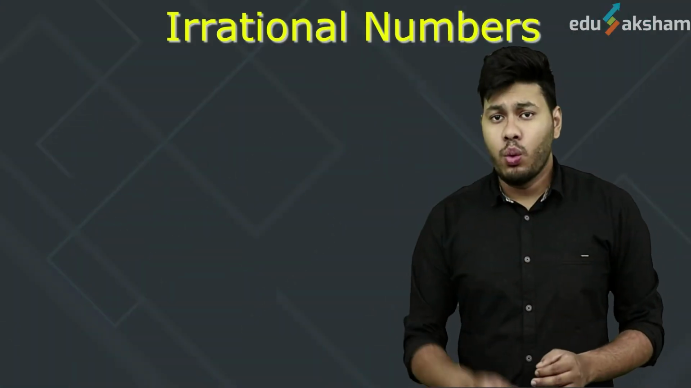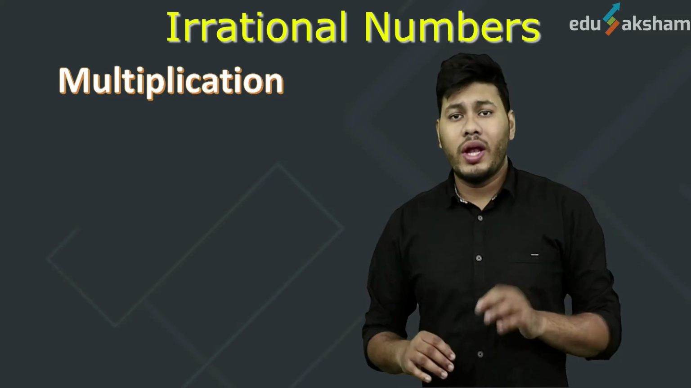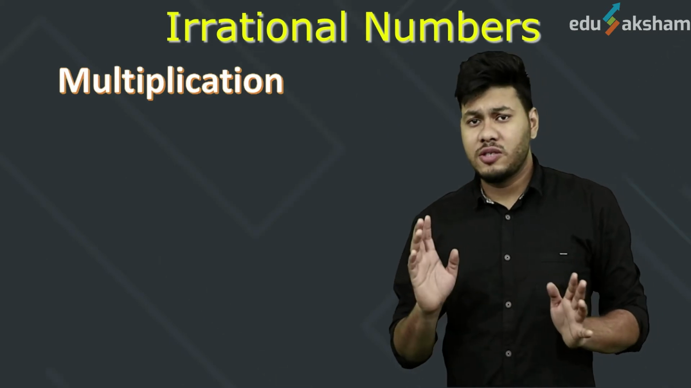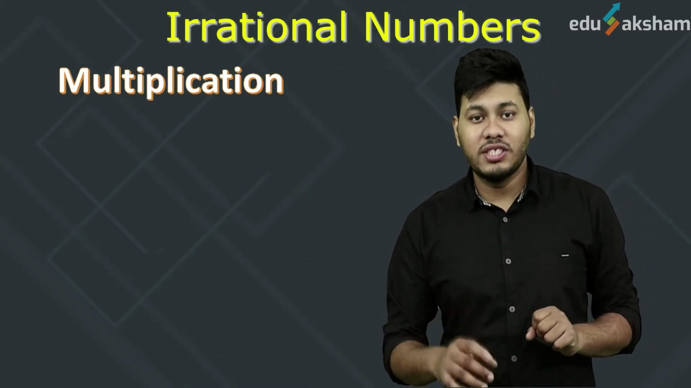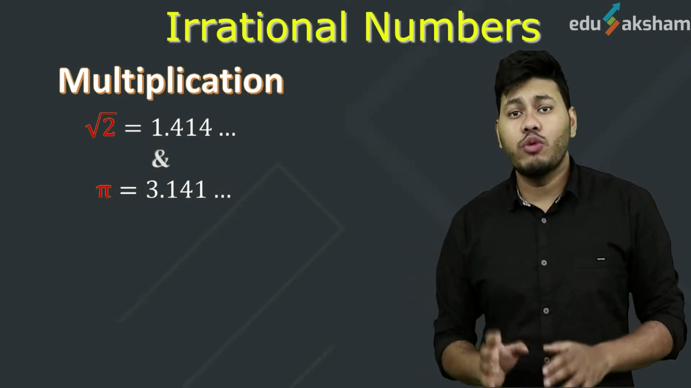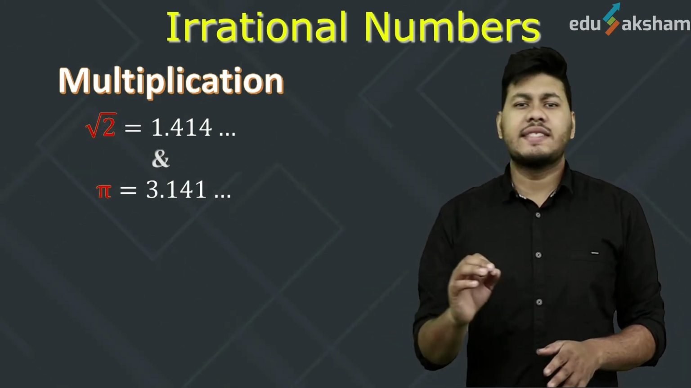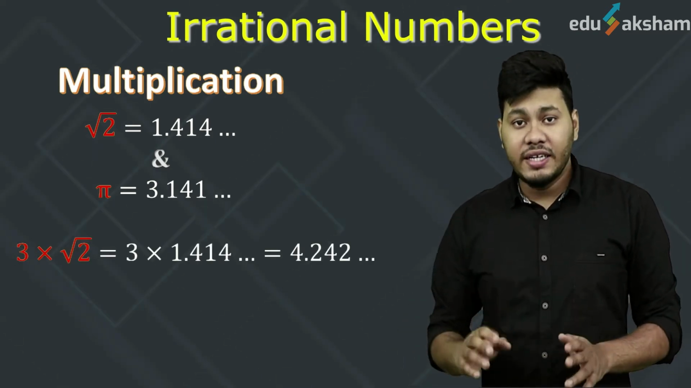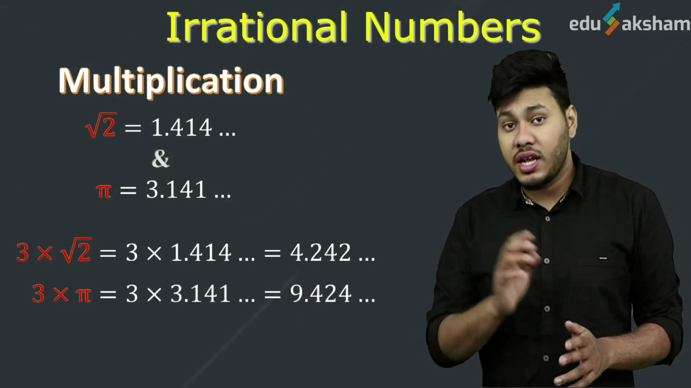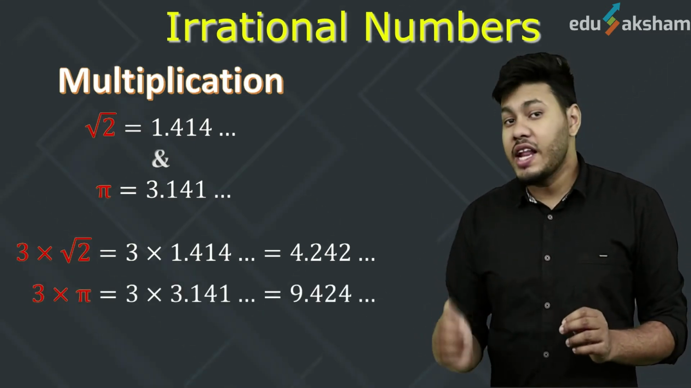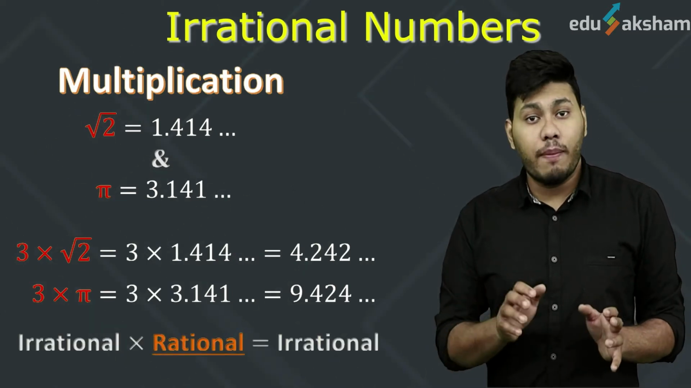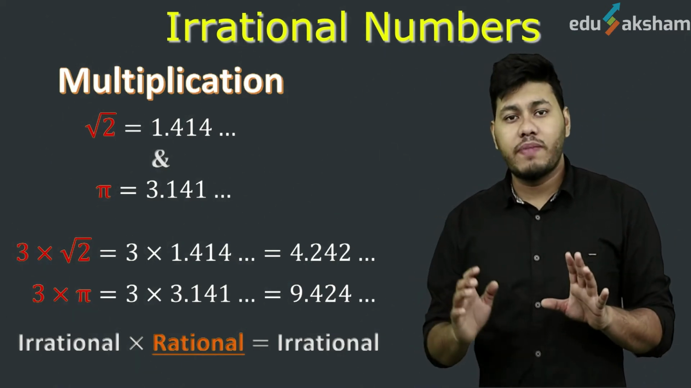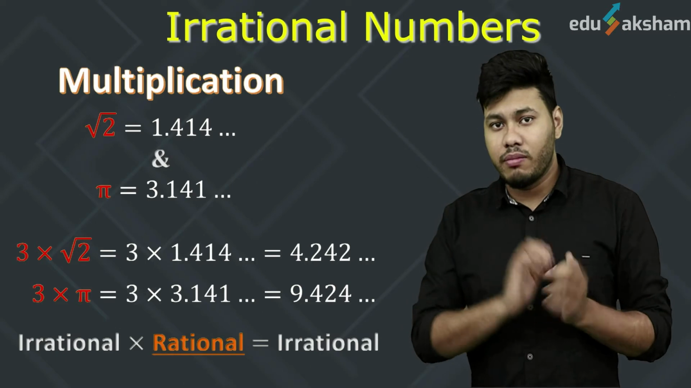One thing we need to keep in mind while multiplying irrational numbers is that an irrational number, when multiplied by any real number, may give us varied results. For example, if we take the irrational numbers root 2 and pi and we try to multiply them with a rational number, say 3, then 3 into root 2 will give us an irrational number, and pi into 3 will also give us an irrational number, which means that an irrational number, when multiplied with a rational number, always gives us an irrational number.